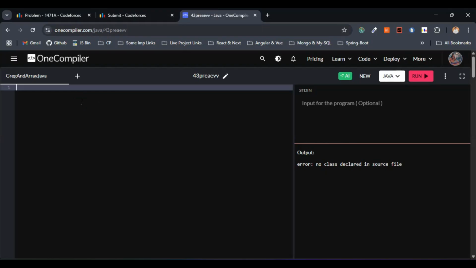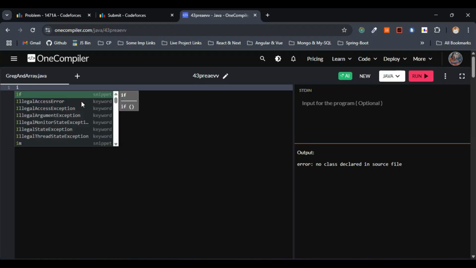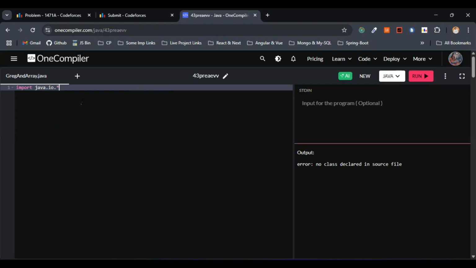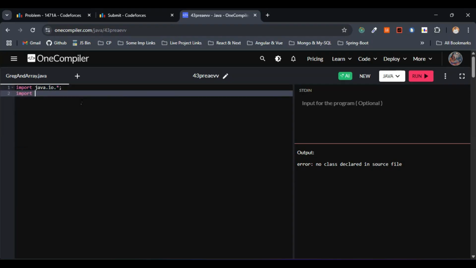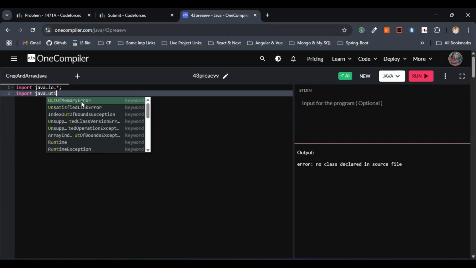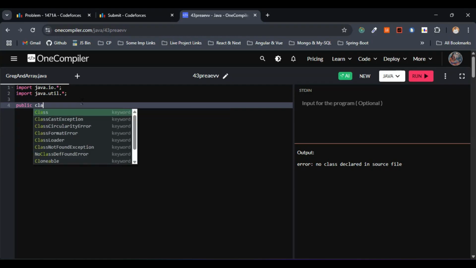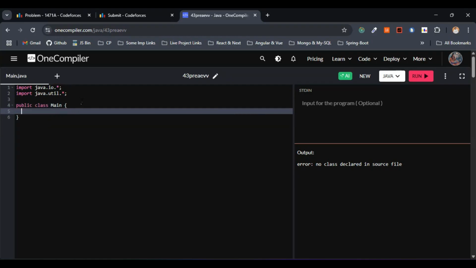So first thing is, we'll be making use of the fast input and output, right? Also we'll be making use of the utilities as well. So let's import the input output and the utility packages. So I'll just go with import java.io.*, and import java.util.*. So this is fine. The next part is the class here. So this will be public class Main. Within this class, we'll be making use of the helper method.